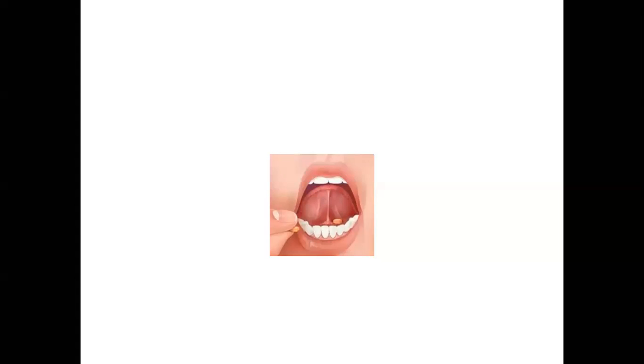In angina pectoris, the drug is put under the tongue because in the oral route of drug administration, drug goes into the liver, then it goes to the site of action, but in the sublingual route of drug administration, the drug goes directly to the heart.